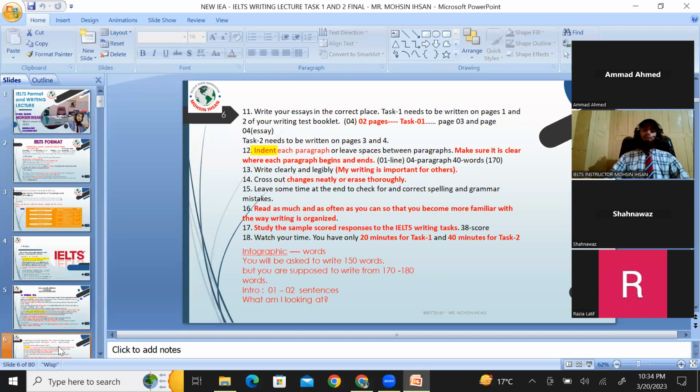Next, that is very important and my favorite point, indent each paragraph. Indent means to leave a half line. When you start a paragraph and you are done with that paragraph, before starting the next paragraph, in 2 ways you should show the examiner that, sir or ma'am, I am done here and jumping to the next paragraph. You should not jump randomly. Indent means to leave half a line. Now how to show it? In 2 ways.